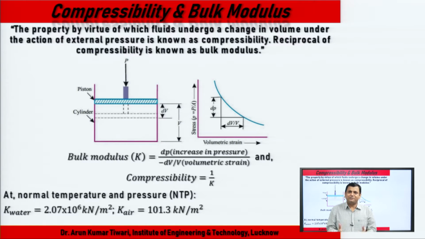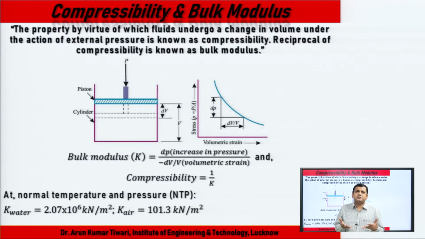We denote bulk modulus by capital K. The reciprocal of compressibility is known as bulk modulus. Understand?